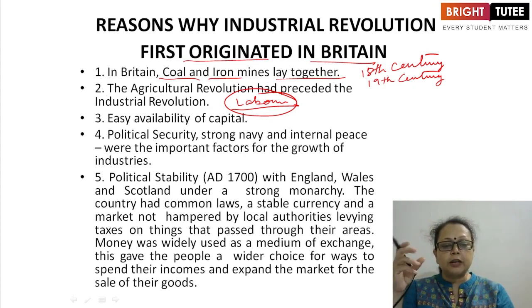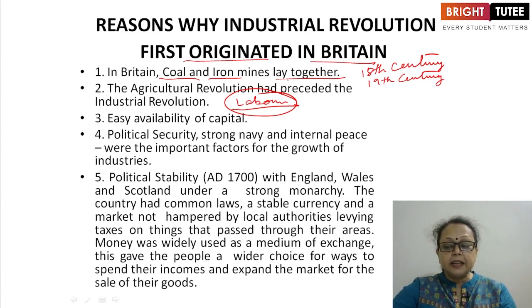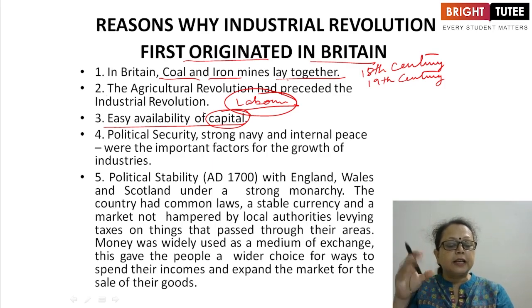In economics, these are known as the factors of development or factors of production. Then the third, which is very important, is capital, money. From where did these industrialists earn the capital, this huge profit to invest in industries? The British had accumulated huge capital on account of the expansion of trade and business throughout the country and the world. And with whom were they doing the trade? With their colonial countries, the countries which were colonized by them.